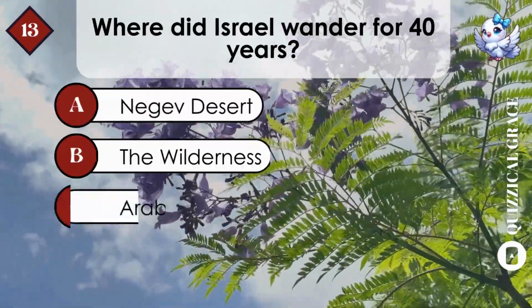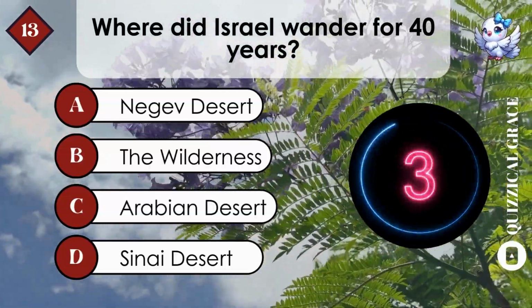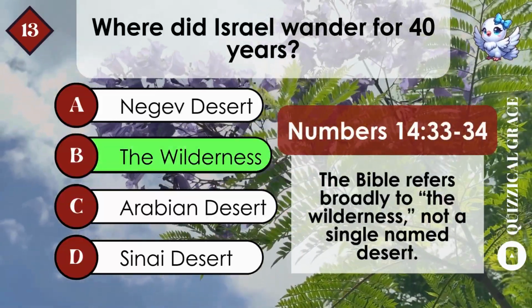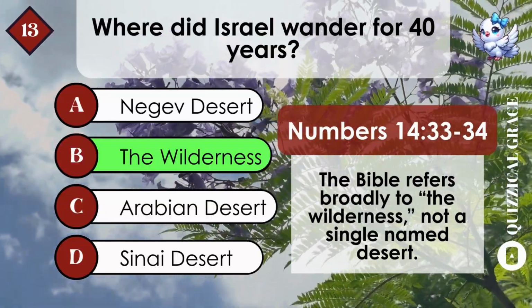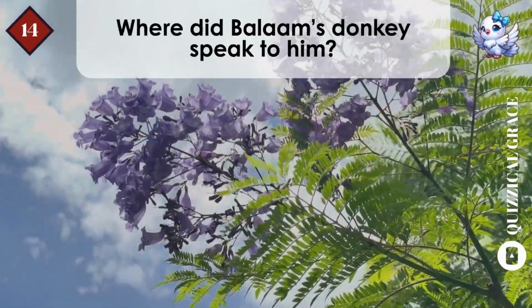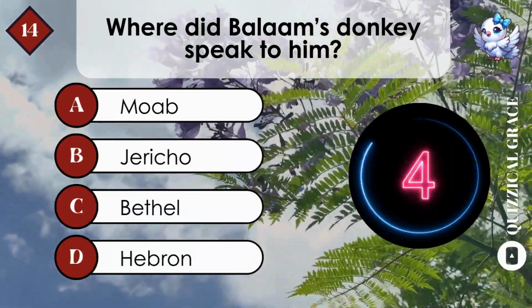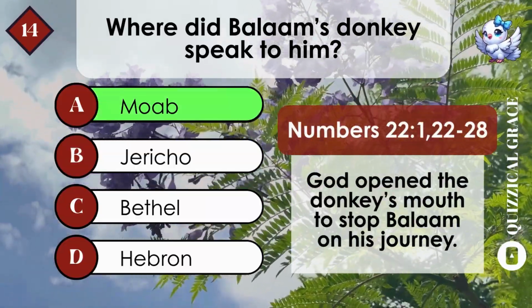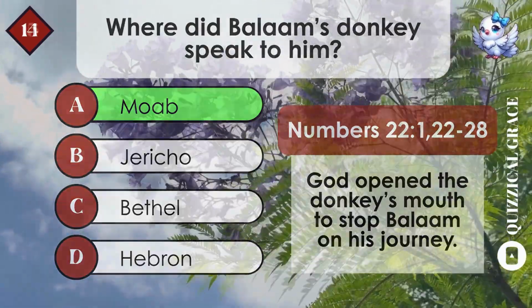Where did Israel wander for 40 years? B. The wilderness. The Bible refers broadly to the wilderness, not a single named desert. Where did Balaam's donkey speak to him? A. Moab. God opened the donkey's mouth to stop Balaam on his journey.